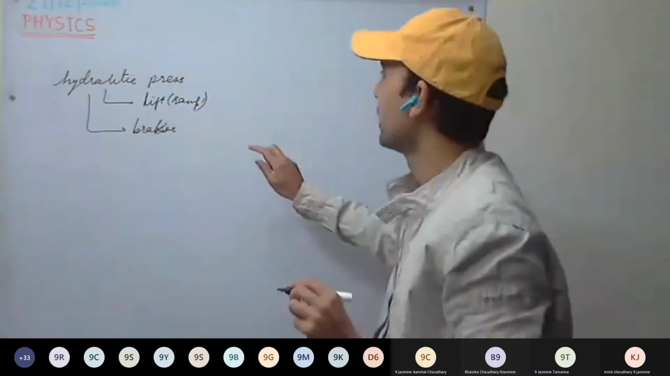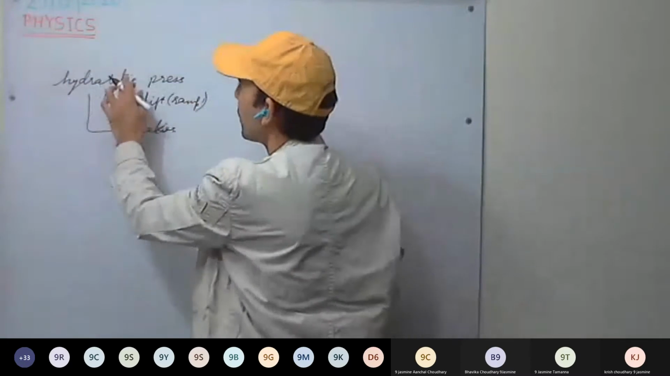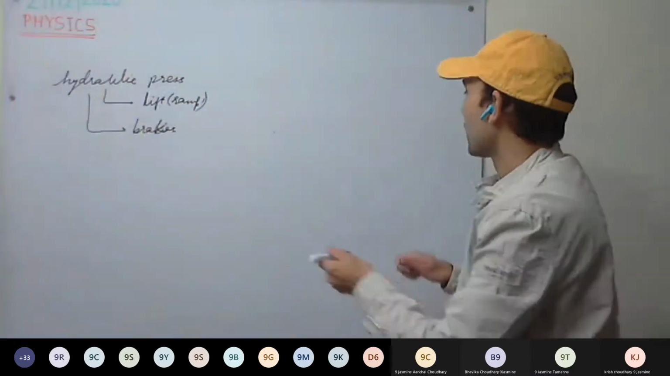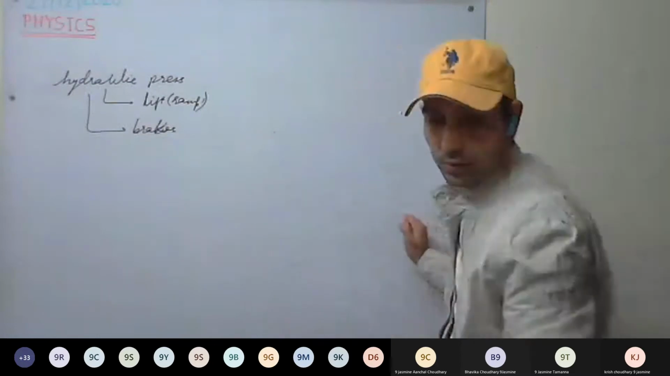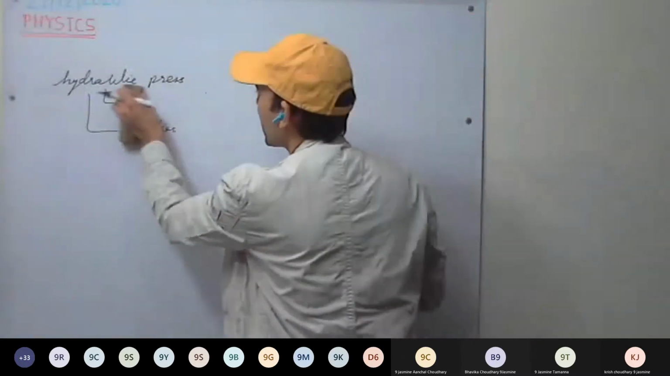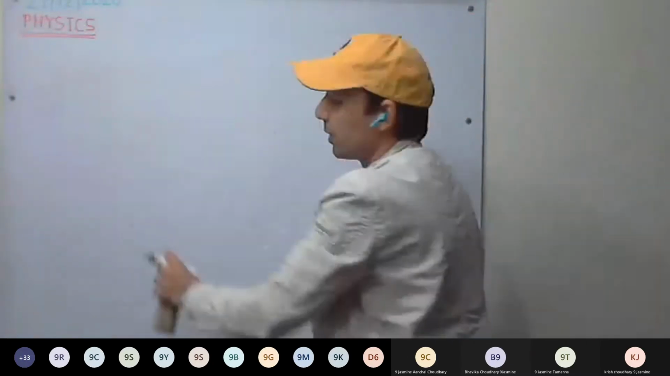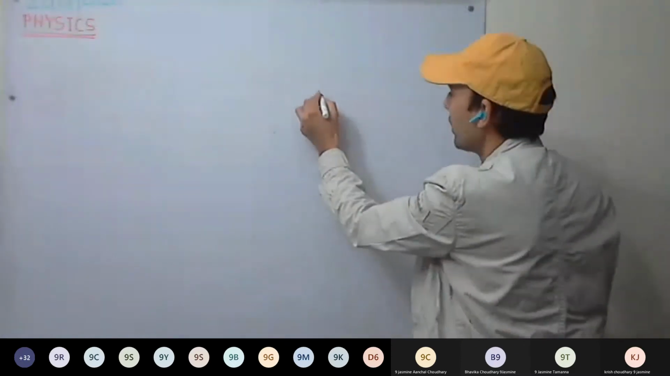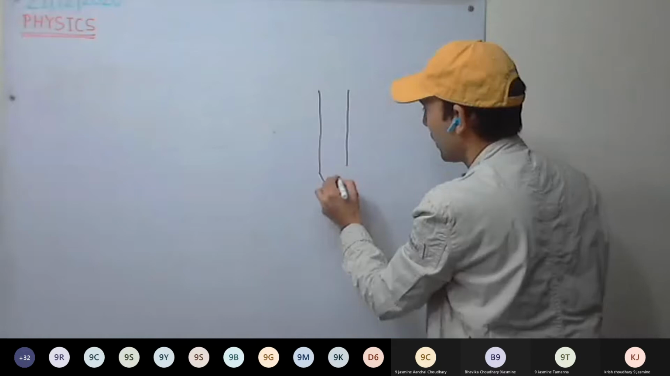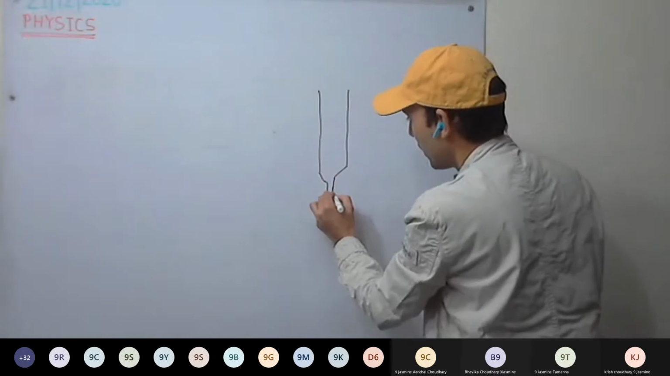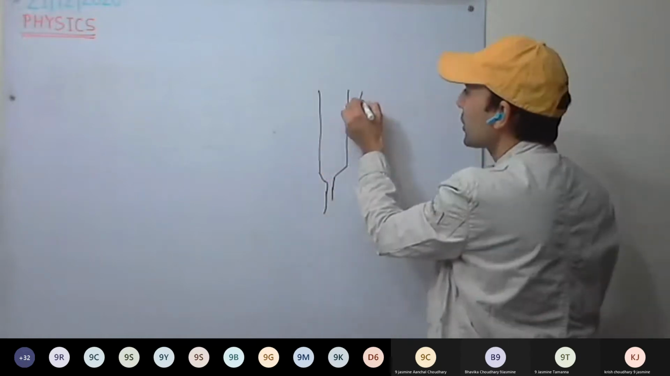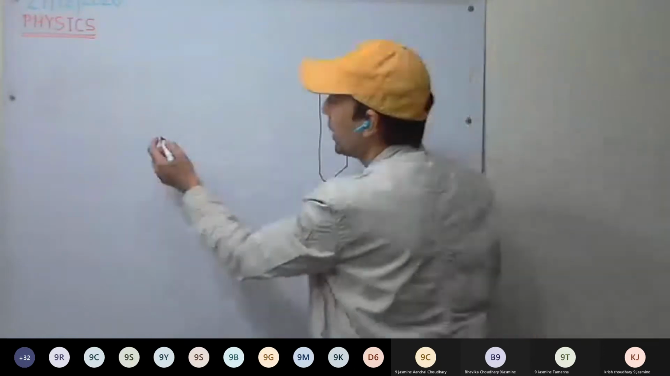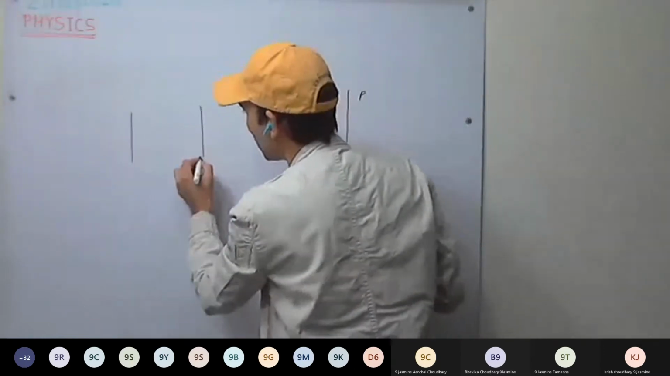Okay, 2 minutes we have. So I'll be discussing first the hydraulic press. Again, we'll be having two pistons, in two containers: container P and container Q.